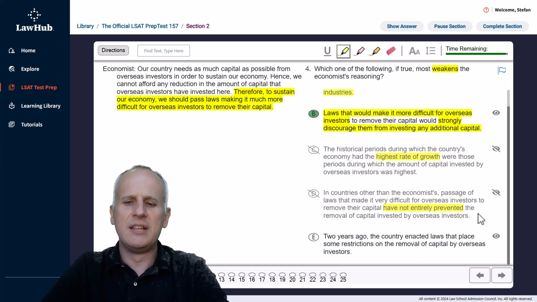And then choice E, 2 years ago, the country enacted laws that place some restrictions on the removal of capital by overseas investors. Well, what are the details about those restrictions? I have no idea. What happened afterwards in the intervening time? I have no idea. So once again, we need additional information about those restrictions in order to appropriately and definitively say that the information in this choice would weaken the economist's argument, whereas choice B rather directly did accomplish the task of weakening that argument.